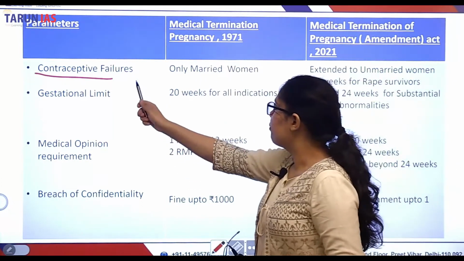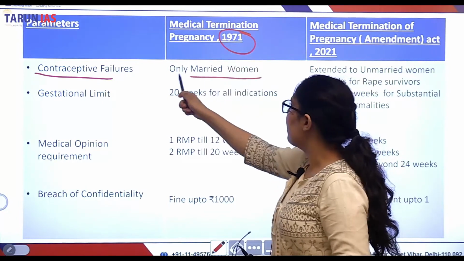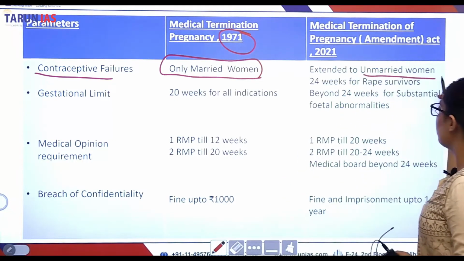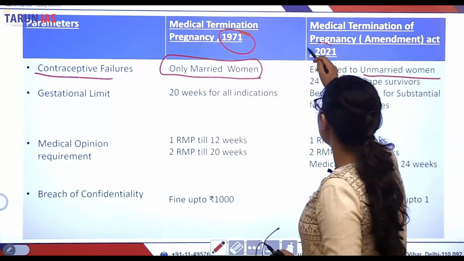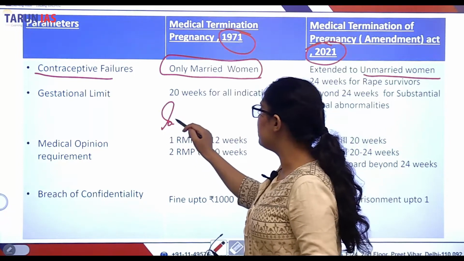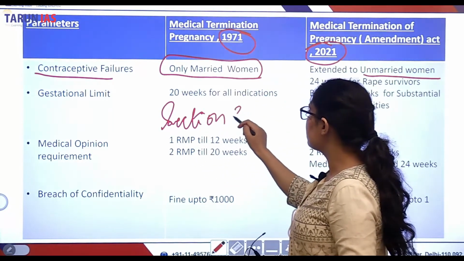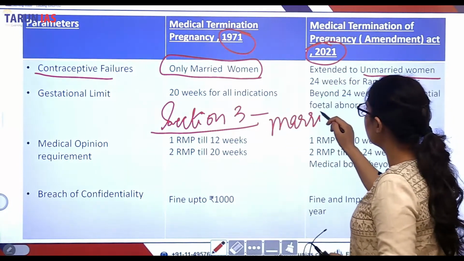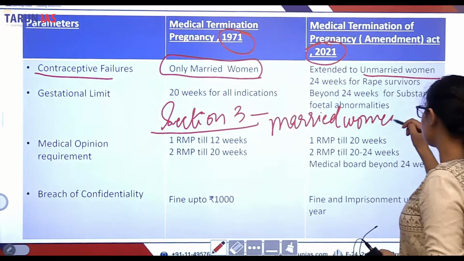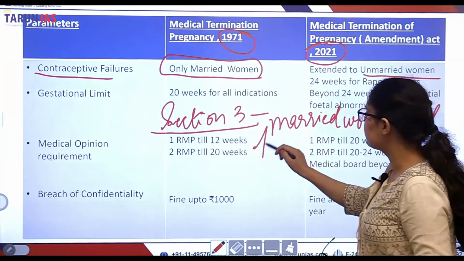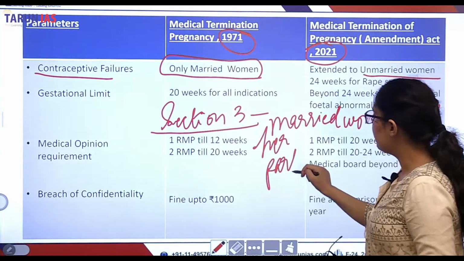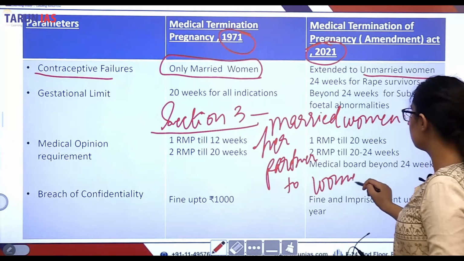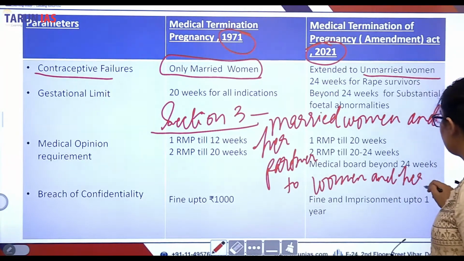Regarding contraceptive failure, in the 1971 Act only married women were allowed. However, in the Amendment Act of 2021, unmarried women were also allowed. The 2021 Act substantially changed the language of Section 3 from married women and her partner to women and her partner.